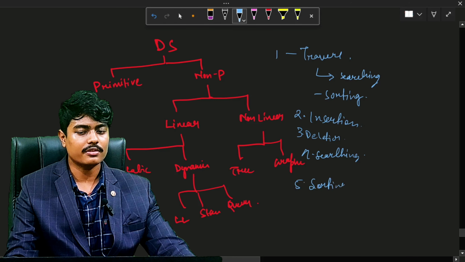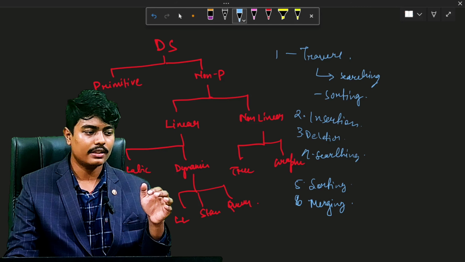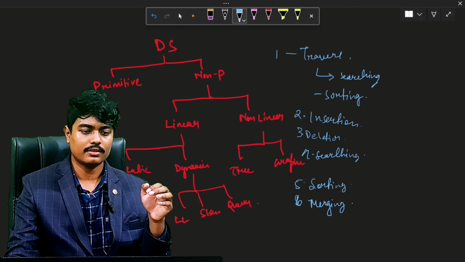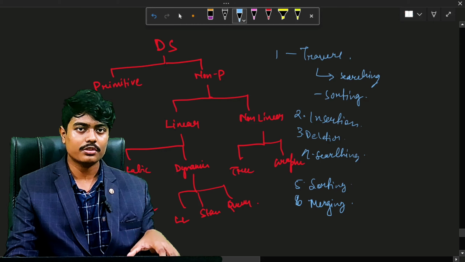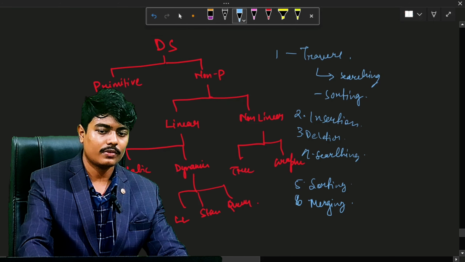Merging: we can also merge data structures. When two data structures, such as list A and list B of size m and n respectively, with similar types of elements, are joined together, we form the list C. So list A and list B are merged to form list C, and the size becomes m plus n. This process is known as merging.